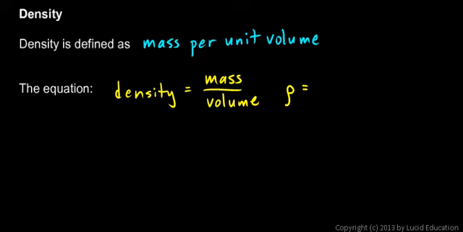So density is mass over volume. We typically use little m for mass and capital V for volume. So that's the equation for density, mass over volume.